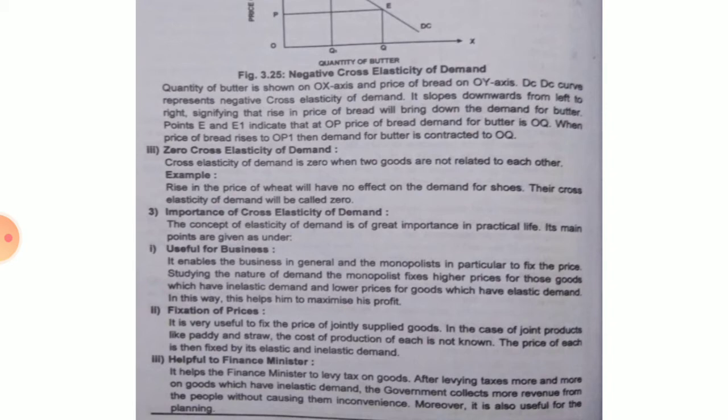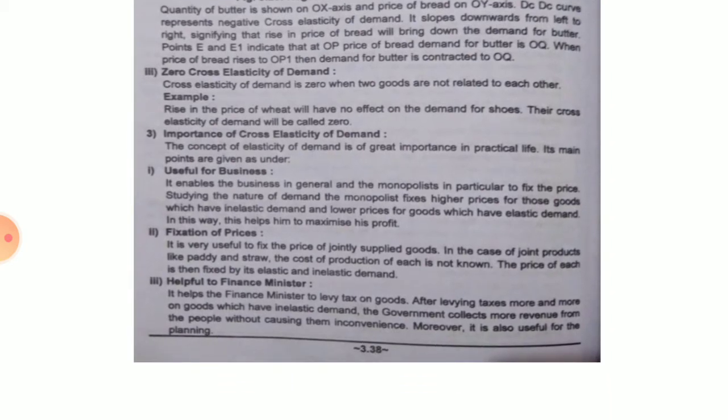Okay, if the goods are inelastic, then the price will be high, but if the goods are elastic, then the price will be low. Remember this much. Next is fixation of price. So even joint elasticity or cross elasticity of demand is very useful for fixing the price of goods which are jointly supplied, for example tea and coffee, butter and bread. They are jointly supplied. In case of joint products, like paddy and straw, the cost of each product is not known. So here the price of each can be fixed by elastic or inelastic demand.